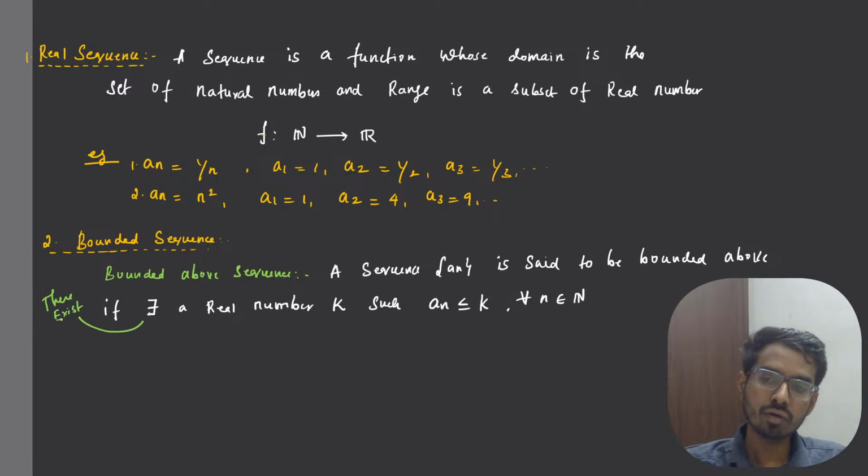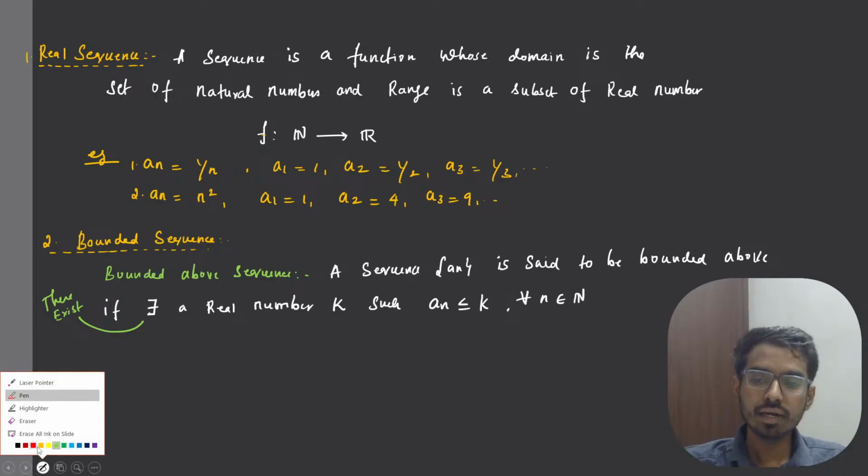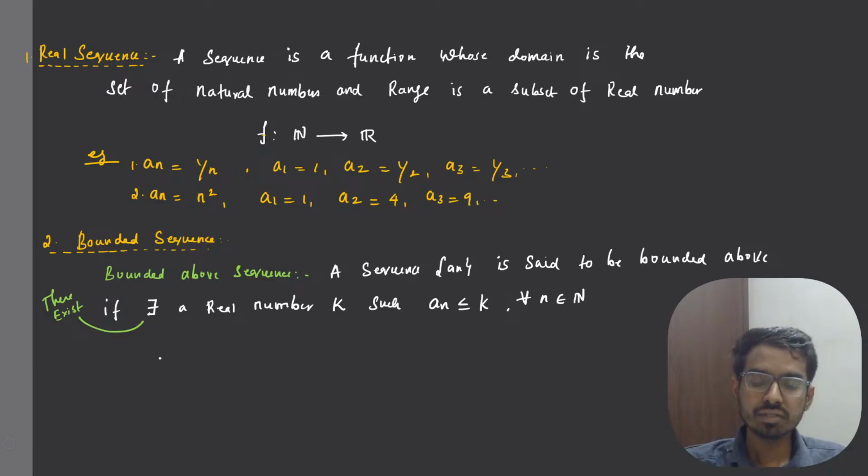These are all things you know, right? If we say bounded above sequence, what is a bounded above sequence? If the range set is bounded above, that's it. What is the range set? You give inputs as natural numbers, and you will get all the outputs as a subset of real numbers. If all the outputs are less than some number k, then we say that sequence is bounded above. A sequence an is said to be bounded above if there exists a real number k such that